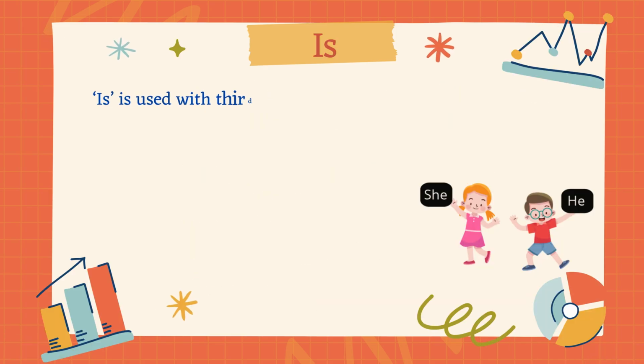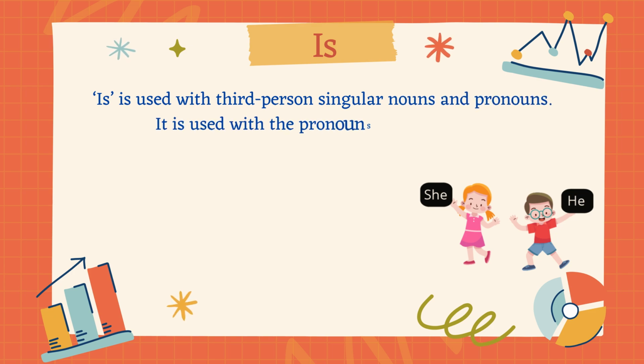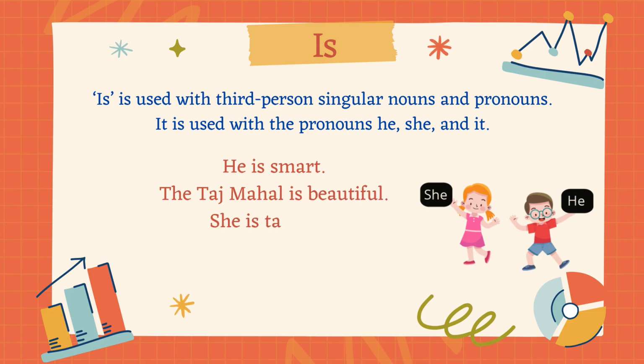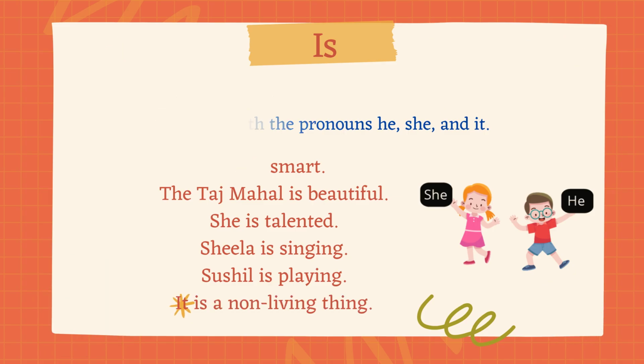Is is used with third-person singular nouns and pronouns. It is used with the pronouns he, she, and it. He is smart. The Taj Mahal is beautiful. She is talented. Sheila is singing. Sushil is playing. It is a non-living thing.